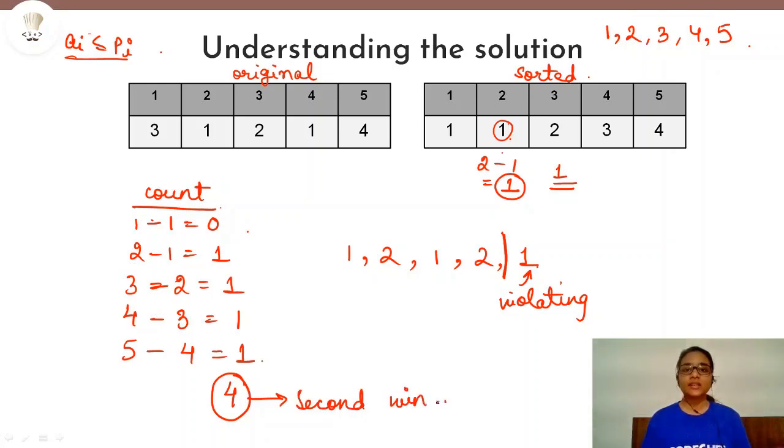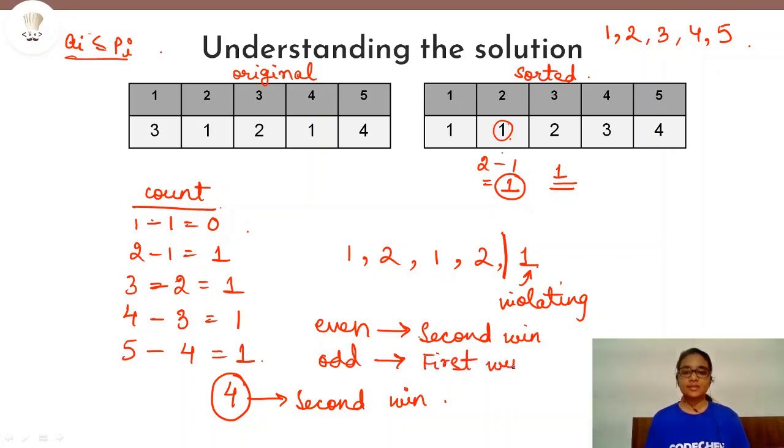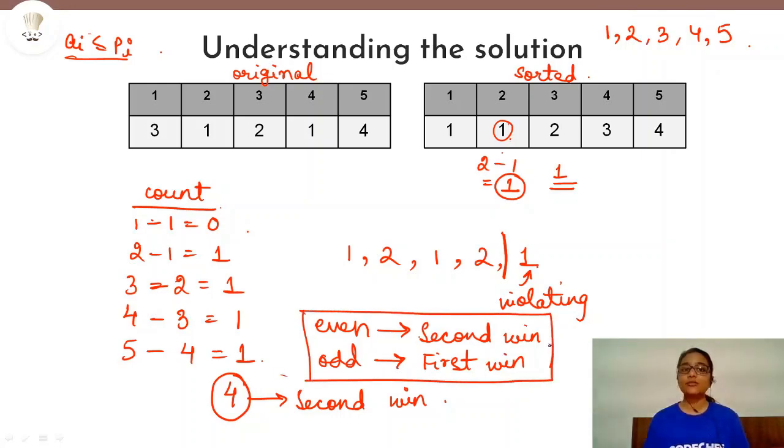So what can we decide after seeing this? That if the total number of turns or moves that we can play in this game is even, then in that case, the second player will win. And if the number of moves is odd, then in that case, the first player will win. And that's it. This is all we need in this problem in order to determine which player will win the game.